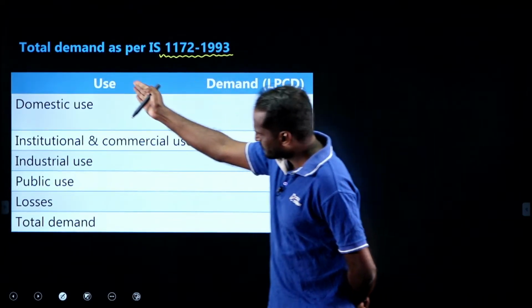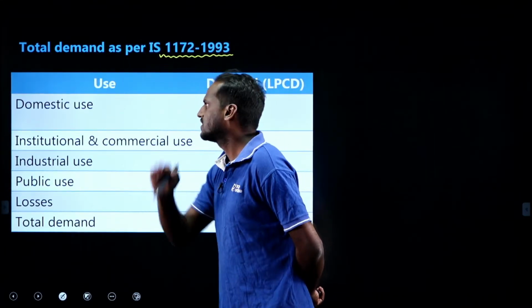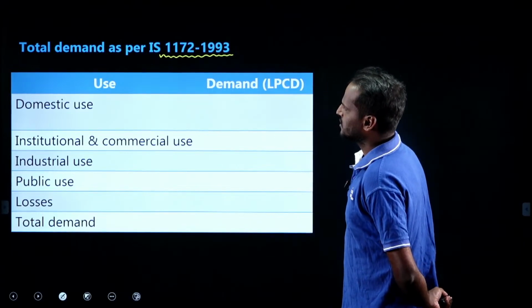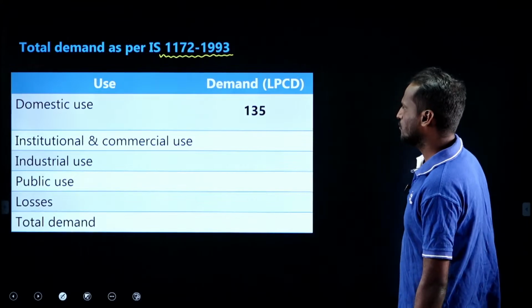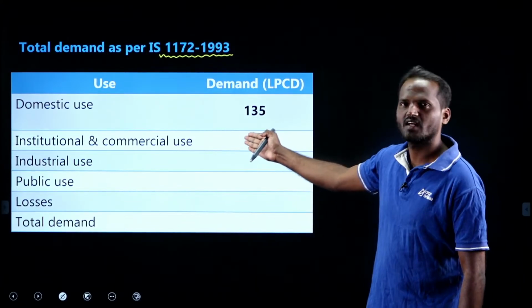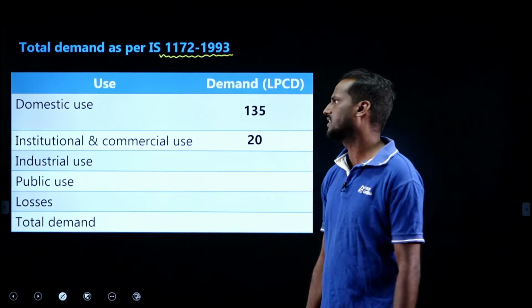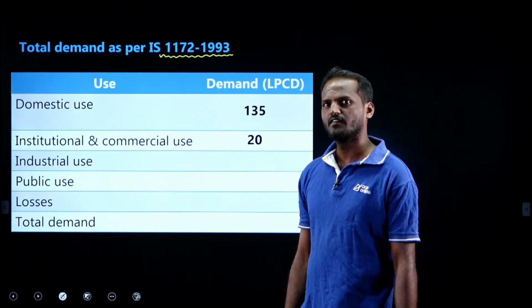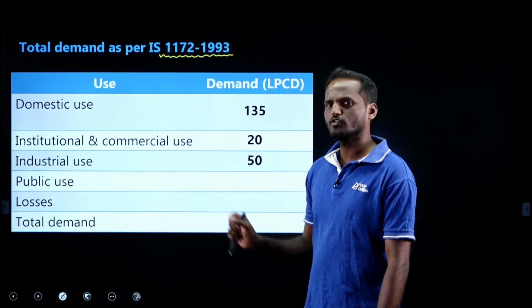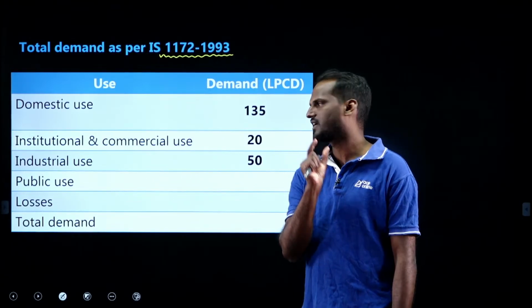We have all the water requirements here. What is domestic use? As you all know, 135 LPCD. What is institutional and commercial use? 20, on an average we take 20 LPCD. These are in LPCD demand. What is industrial? 50. What is public use? We consider a nominal amount of 10 LPCD.